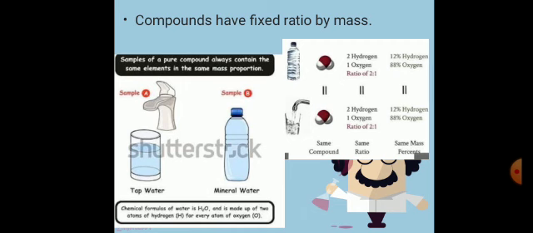All compounds have a fixed ratio by mass. Here we take the example of water, that you can obtain water from any source. They have the fixed composition or fixed ratio by mass, the same percentages, the same ratio, the same composition regardless of its source.